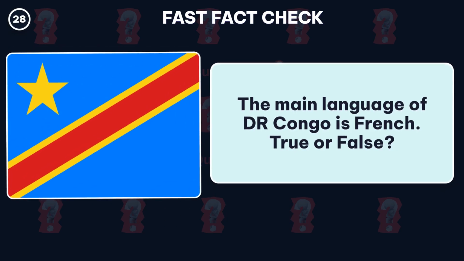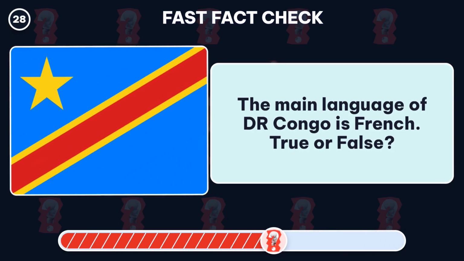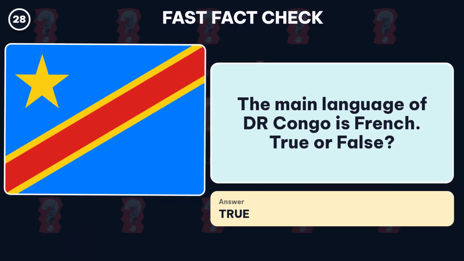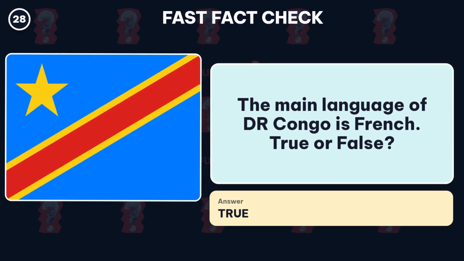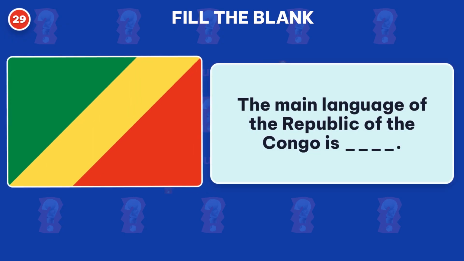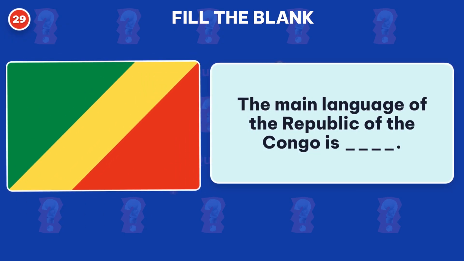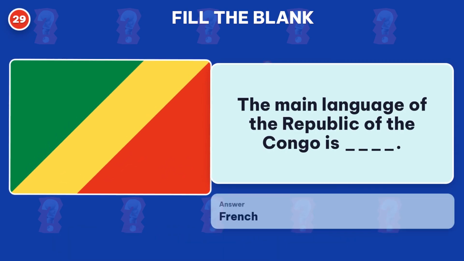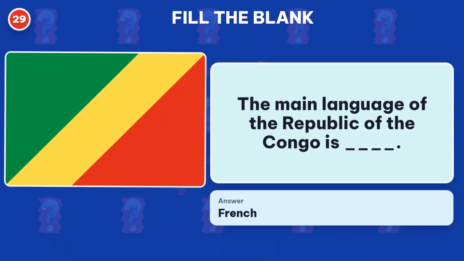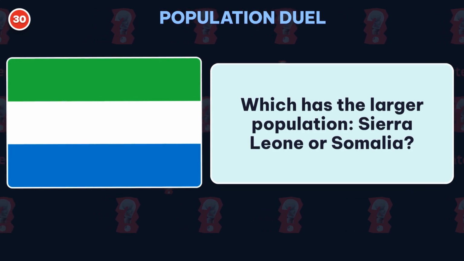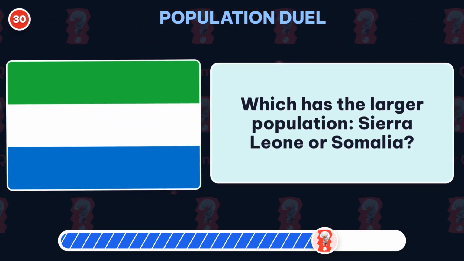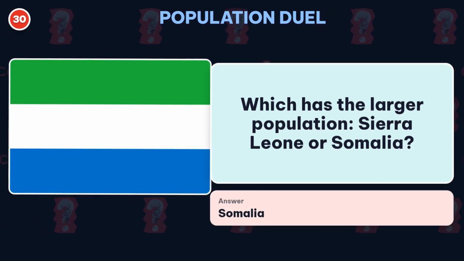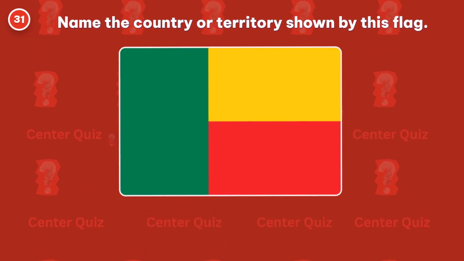True or false? True! The answer is French. Fill in the blank. What is the main language of the Republic of the Congo? The missing answer is French. Which has the larger population, Sierra Leone or Somalia? Answer, Somalia. Name the country or territory shown by this flag.